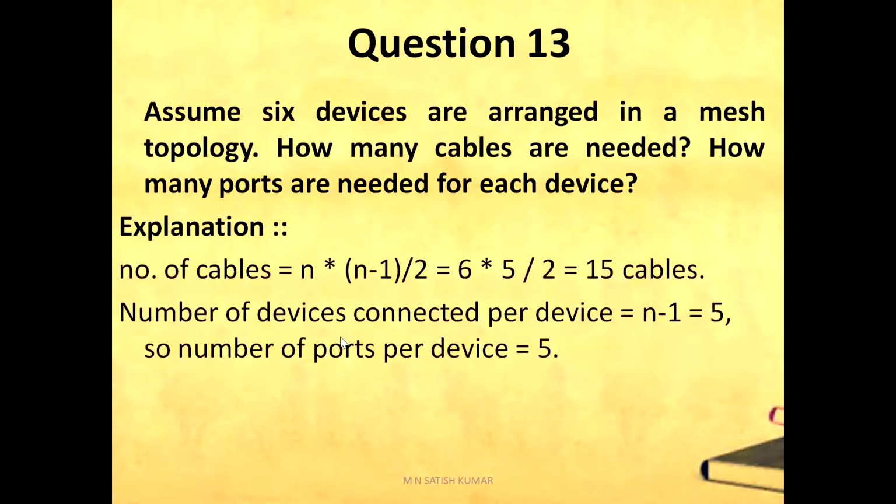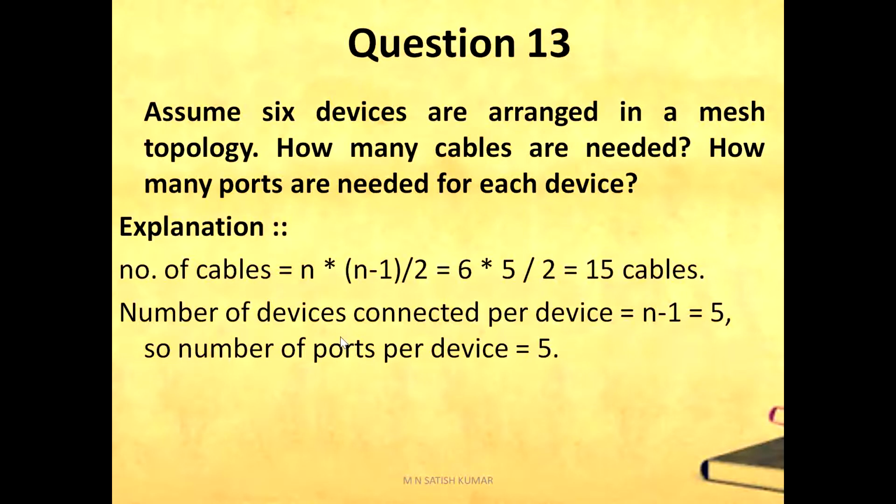Question number 13. Assume 6 devices are arranged in a mesh topology. How many cables are needed? How many ports are needed for each device? Let n be the number of connected devices in the network.